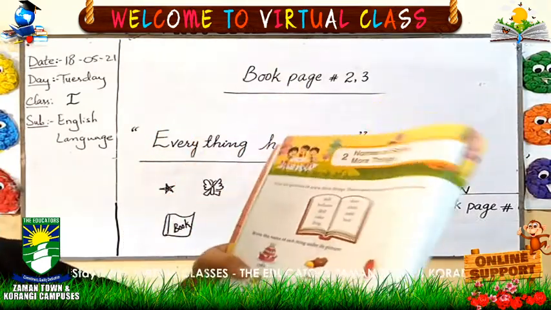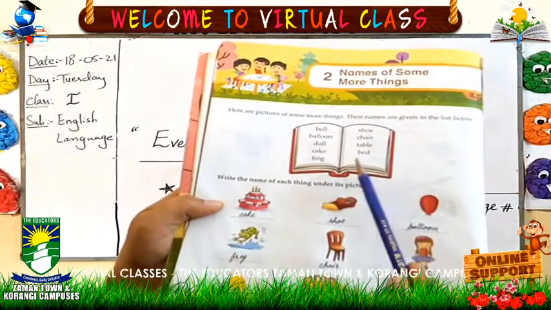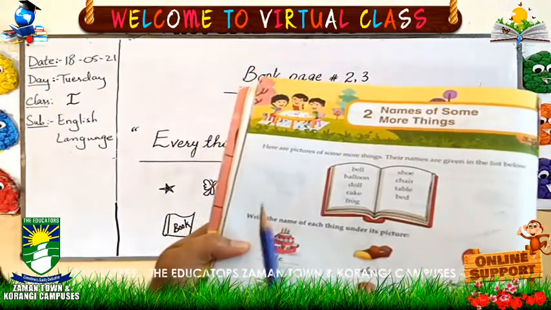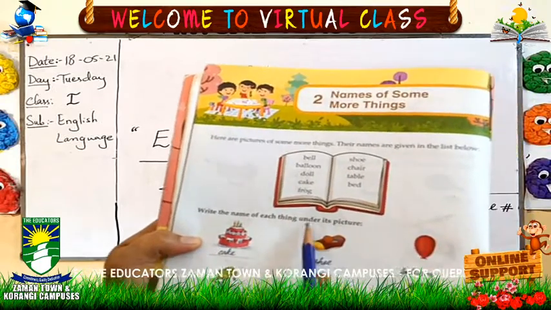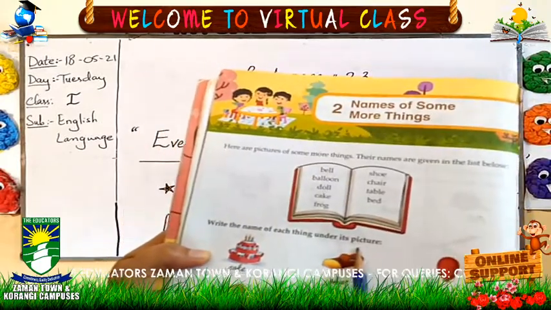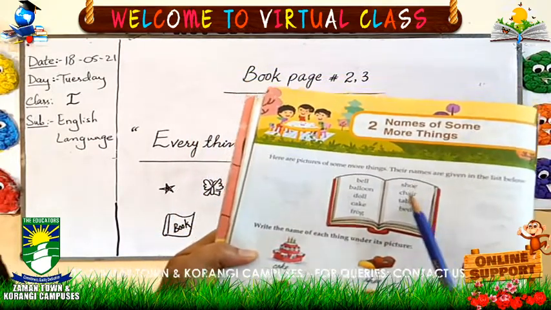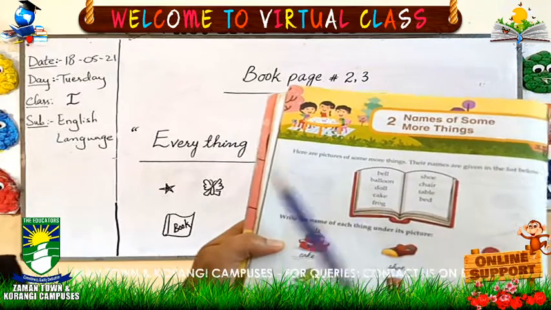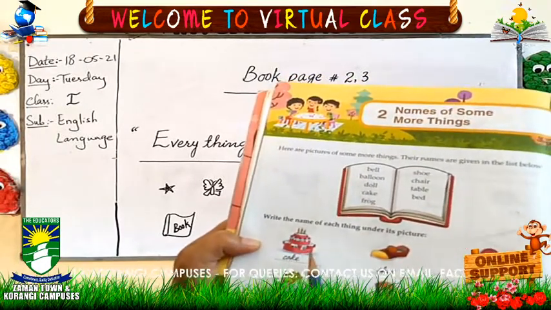What do we have to do here? We will write these names under these pictures. What is the question? Write the name of each thing under its picture. You can see here lots of things. You will choose the names and write them under the pictures. What is this, class?